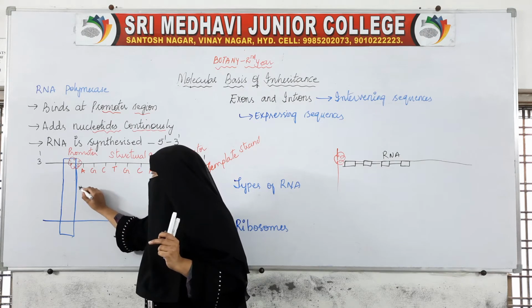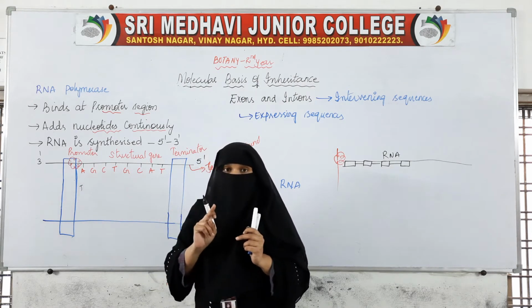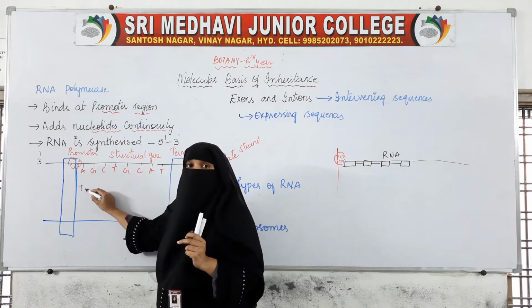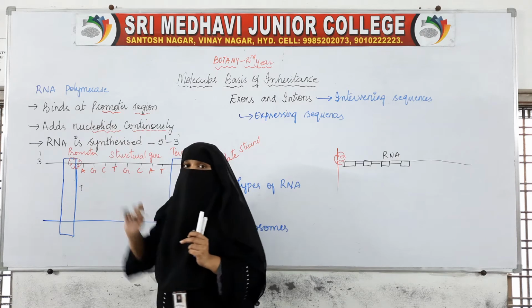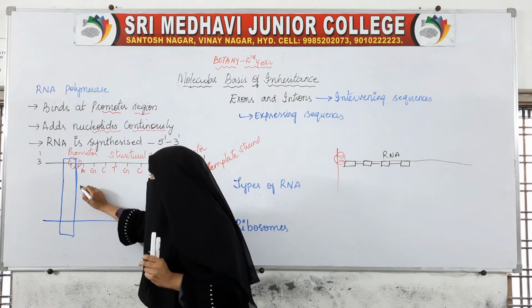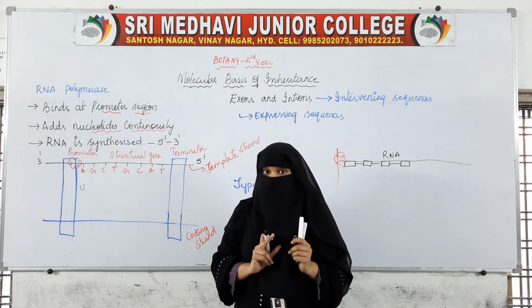T. In DNA, A always pairs with T. So here which nucleotide will RNA polymerase add? Instead of T, U will be added, because RNA is being made.